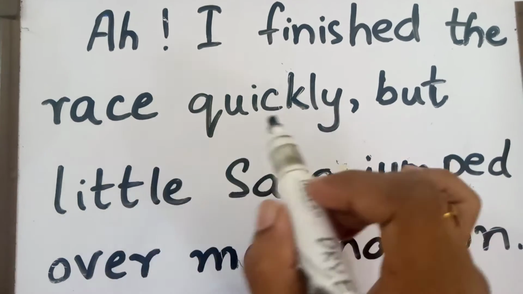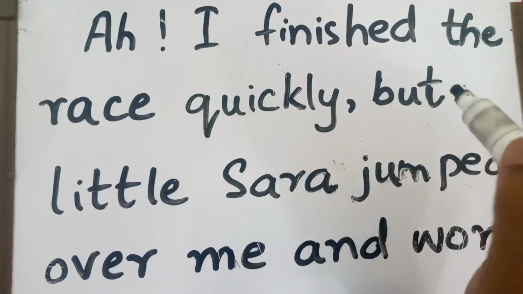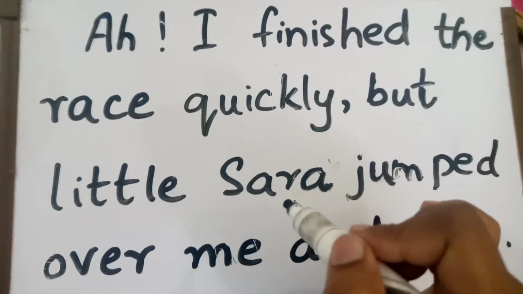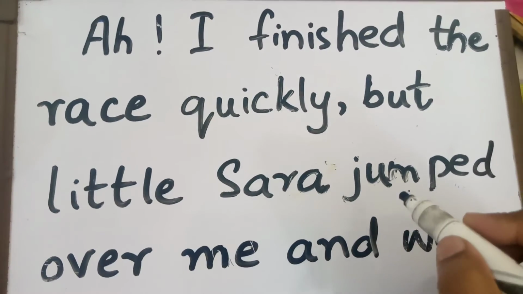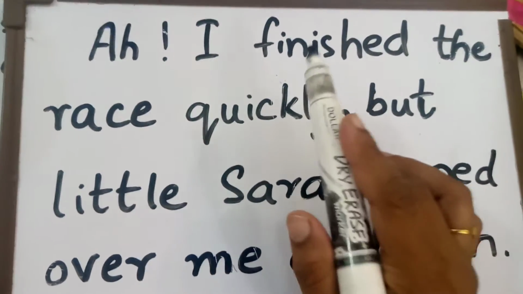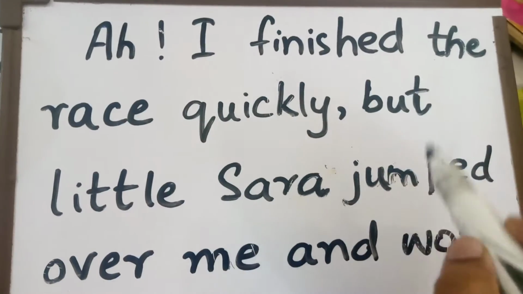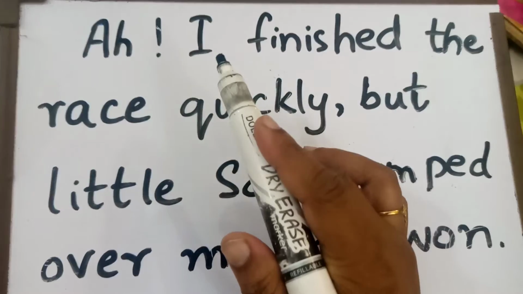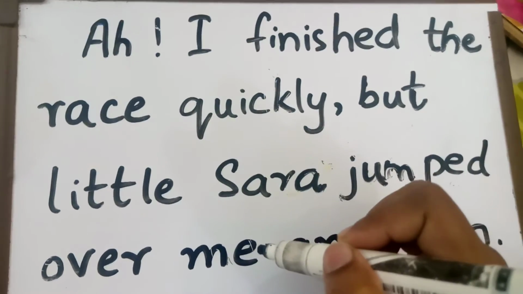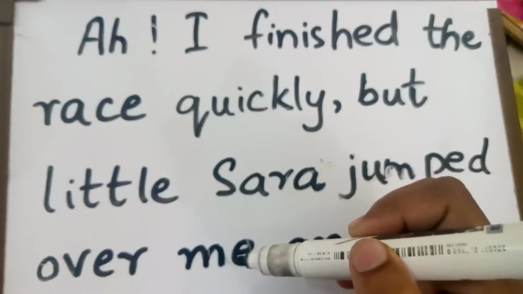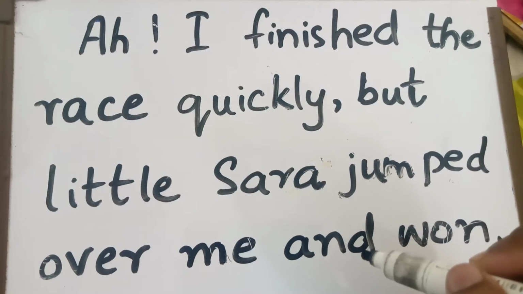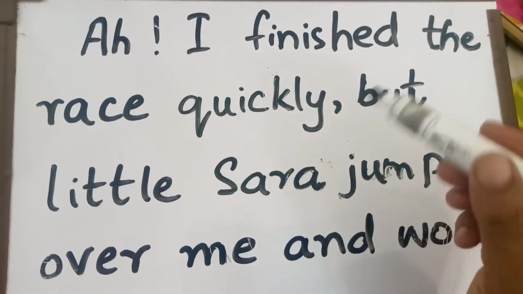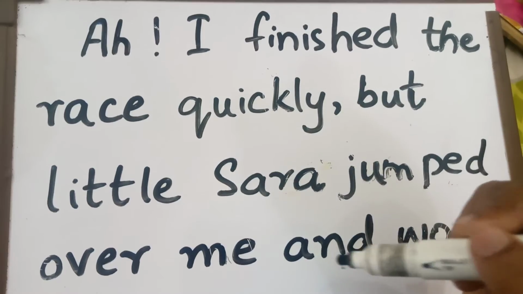Race is a noun. Quickly, adverb. But, conjunction. Little, adjective. Sarah is a noun. Jumped, again a verb. We have 2 verbs, finished and jumped. Both are verbs. Over is a preposition. Me, again we have a pronoun. I and me are pronouns. This is a subject pronoun and this is an object pronoun. And is a conjunction, like but. And and but are conjunctions. We have 2 conjunctions also.